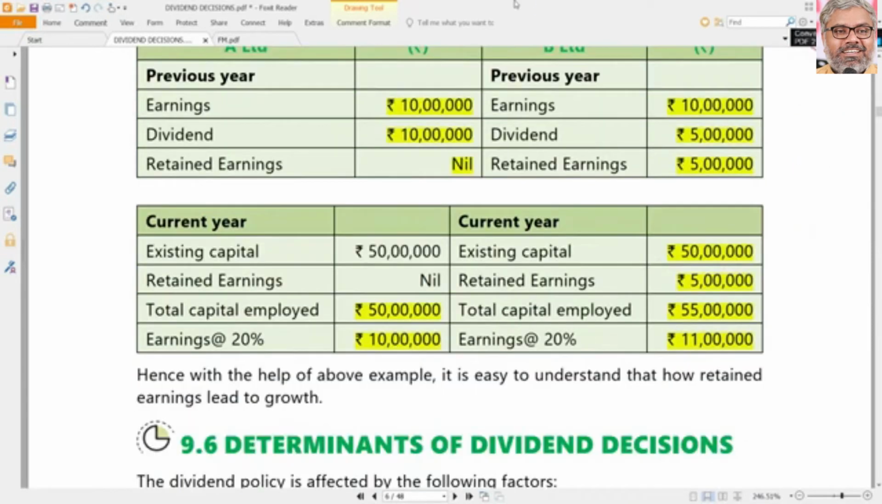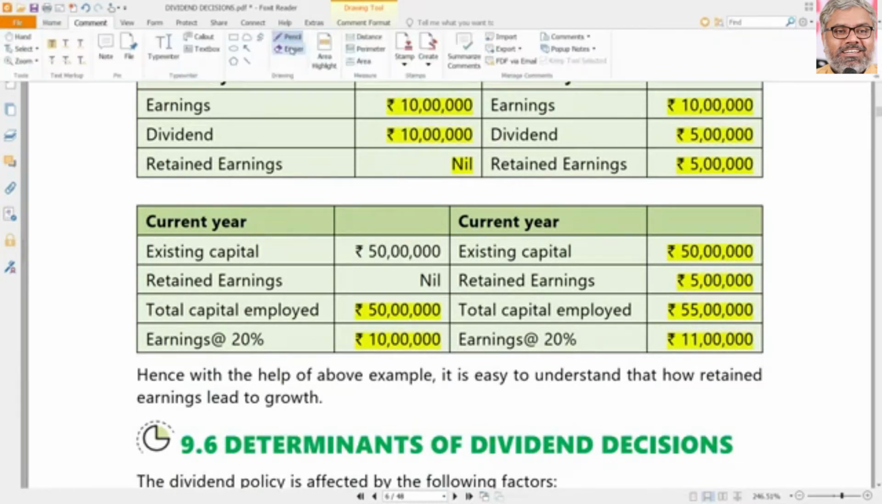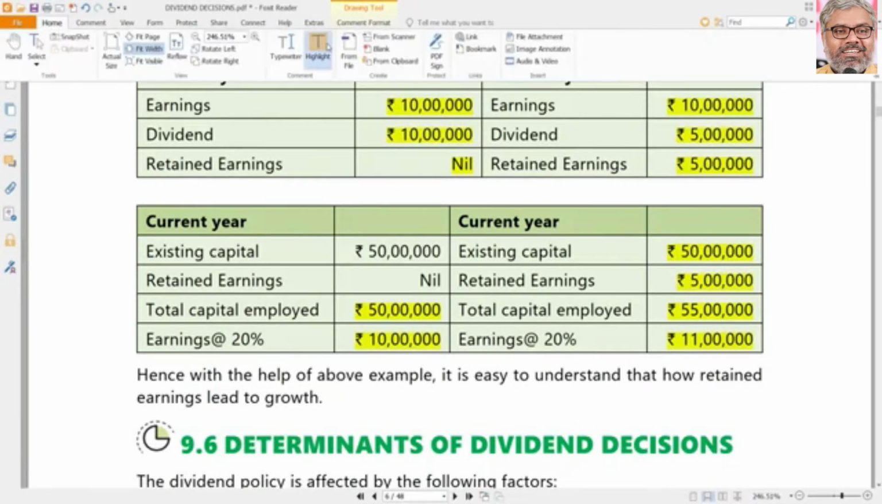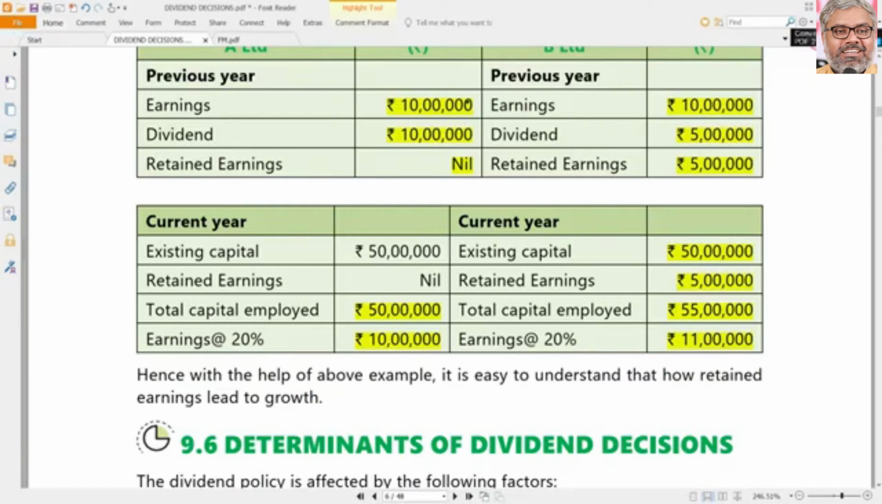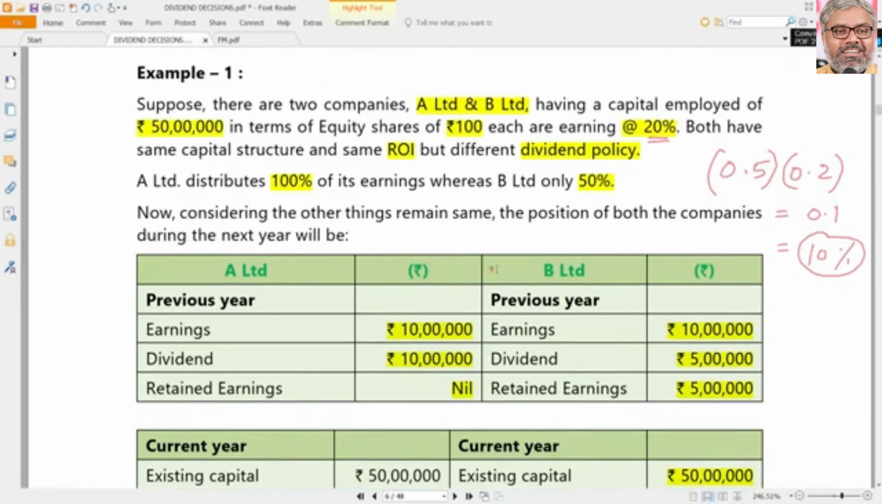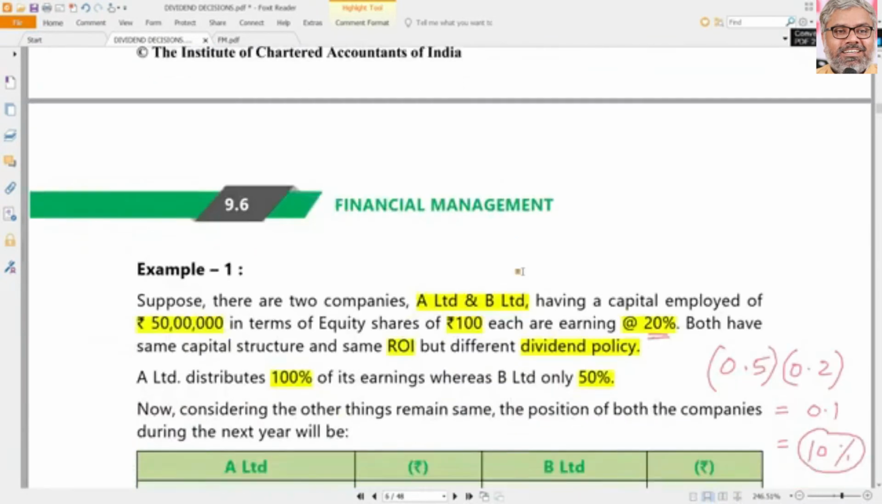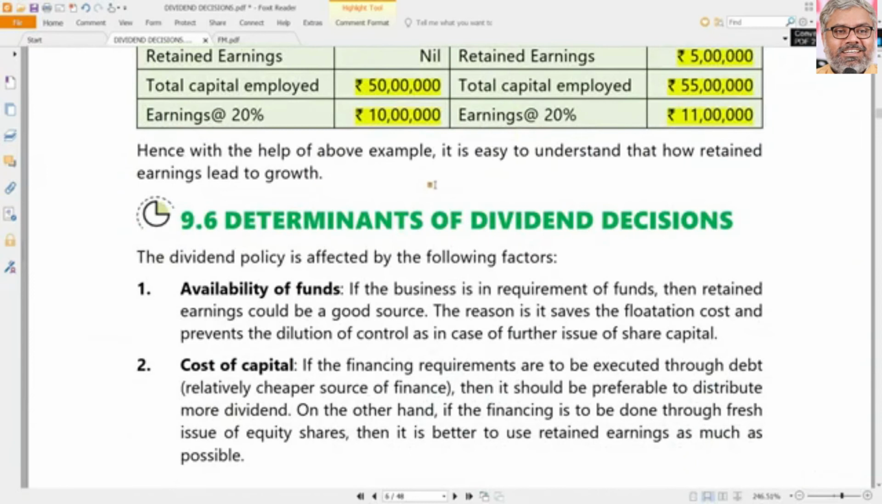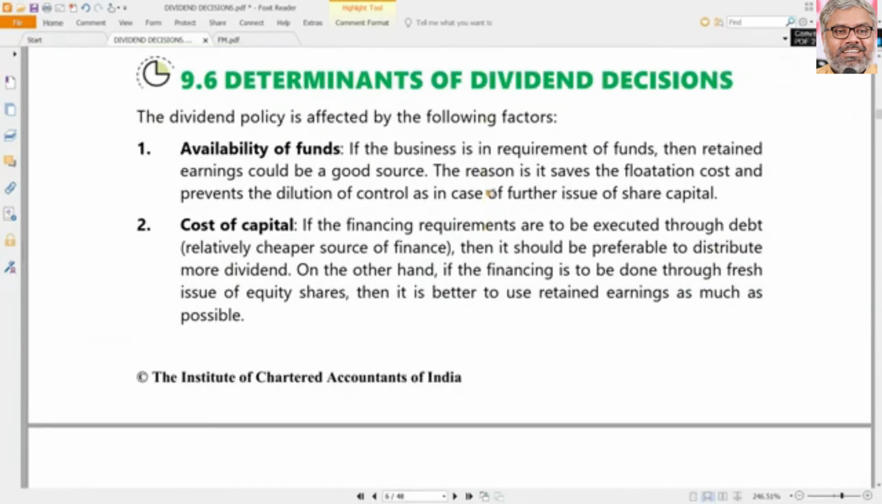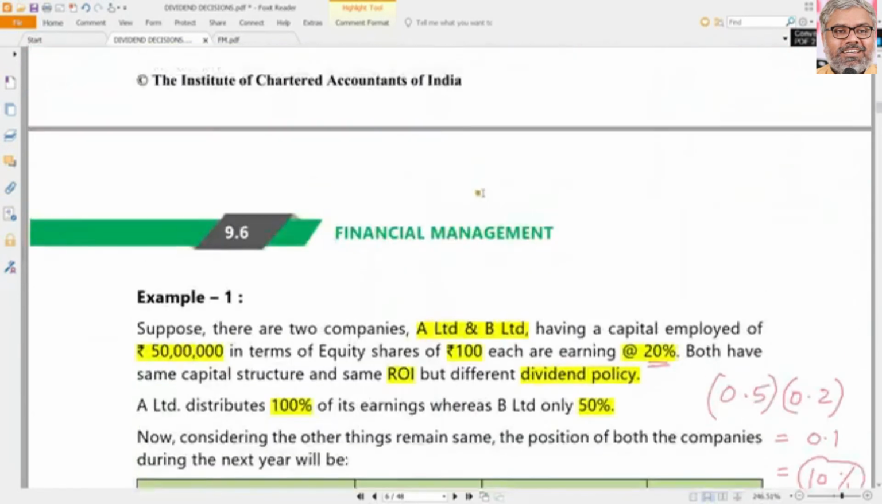Originally, A Limited's earnings, B Limited earnings both were same. But since B Limited has a different dividend policy, because of its dividend policy, B Limited has grown by 10%. That means the earnings of B Limited have grown by 10%, whereas earnings of A Limited have not grown at all. So does growth and retained earnings have relationship? Yes. Does growth and dividend policy have a relationship? Naturally, yes, because retained earnings are coming out of dividend policy only. So that is a proof with a simple example for understanding purposes.